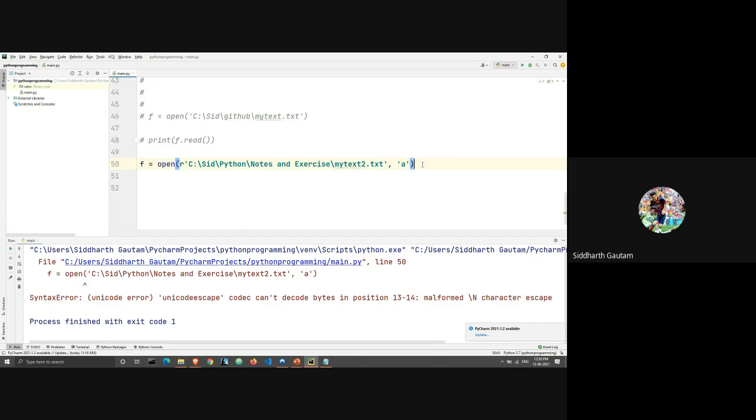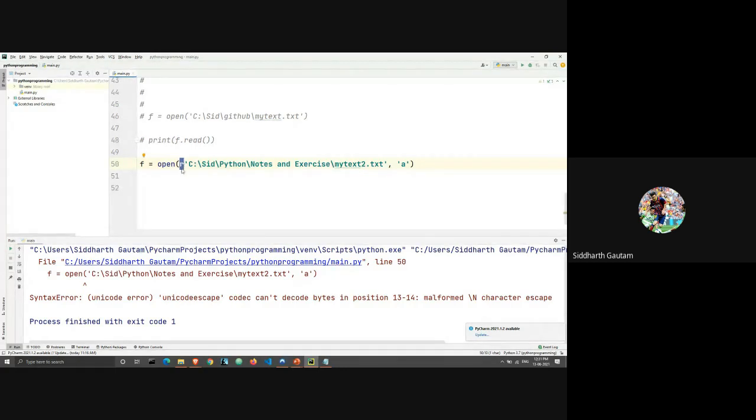What's the difference between writing R? This R means it's converting the string into a raw string. In a normal string, you can do commands within the string. For example, we had slash n here. Similarly, we have slash t for entering a tab space. Similarly, we have multiple commands, like we saw in the first or the second class, if you remember. That's what we can do inside of a string.